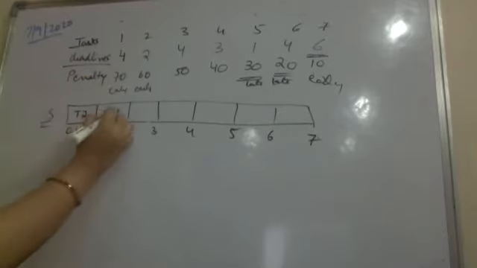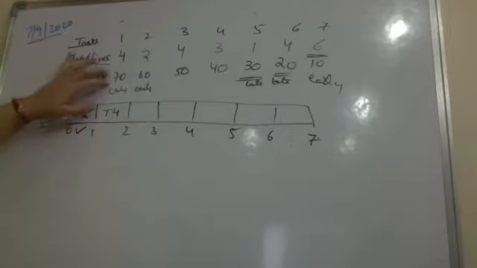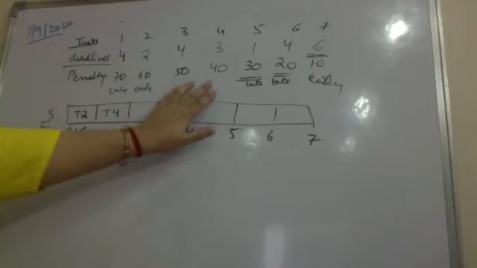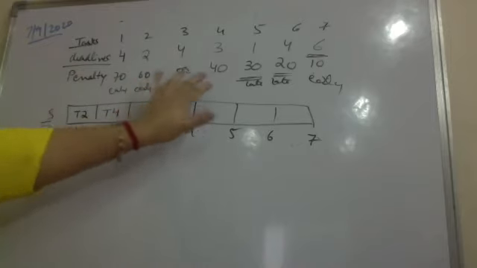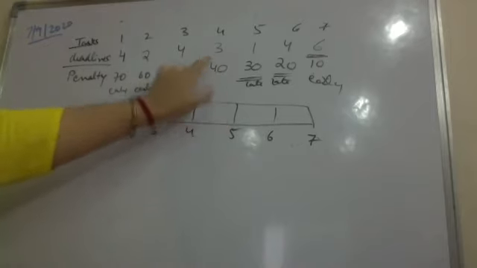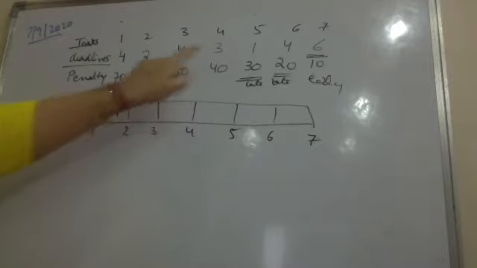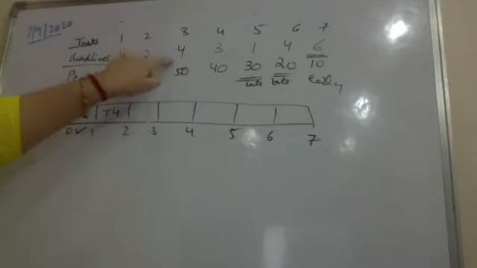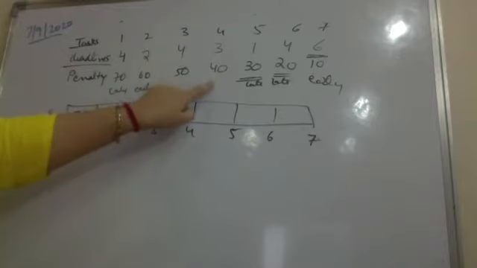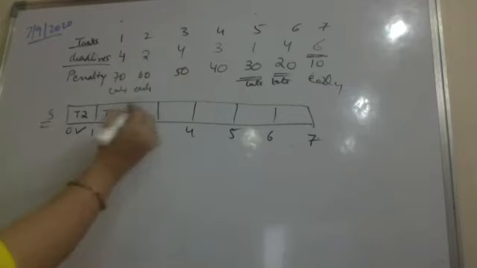I'm picking task 4. At least I won't have to pay that much penalty. I can pick 3 also, I can pick 4 also. But since 4 has a deadline of 3 and can still be included, it is an early task. If I miss this task right now, then it will be a late task. I don't want to miss it.